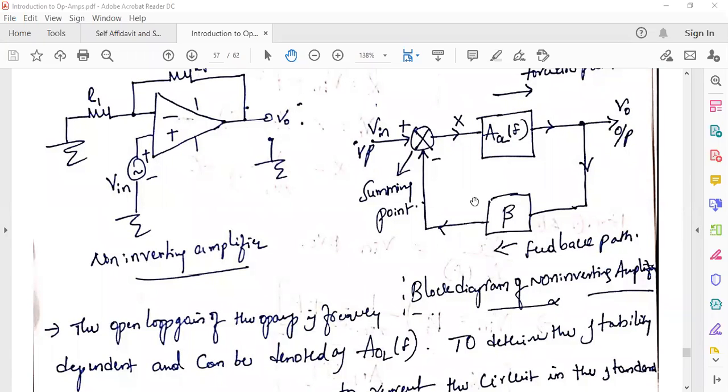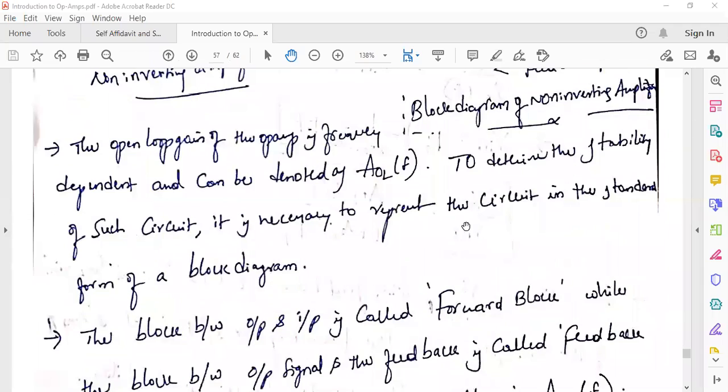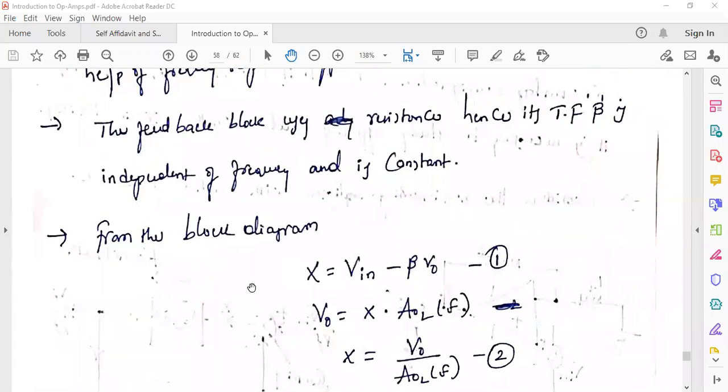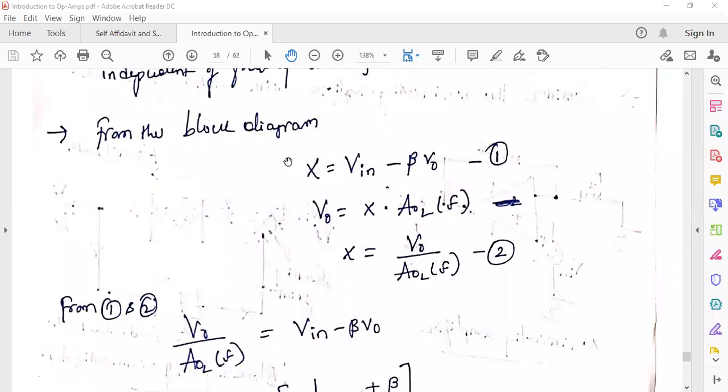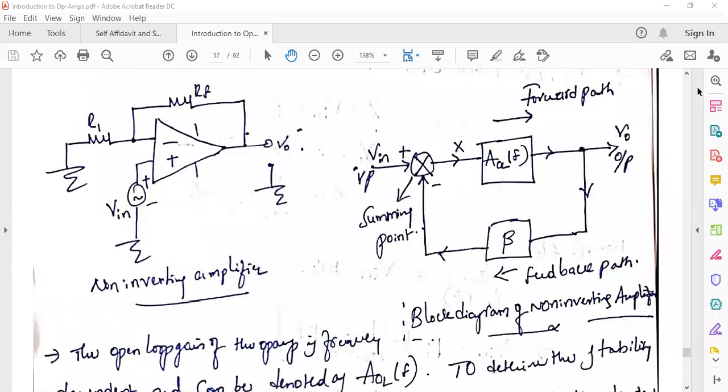So we have to determine the gain of this closed loop transfer function, sorry, closed loop block diagram, right? From the block diagram, we have to take these equations. X equal to V in minus beta V naught. So here this is the X, right? If you observe the block diagram, this one is X. X is the output of this summing point.